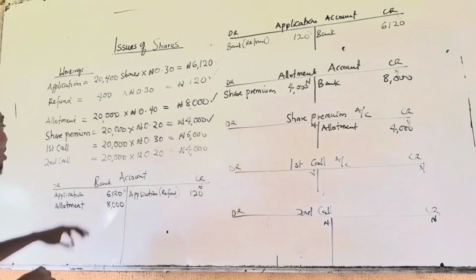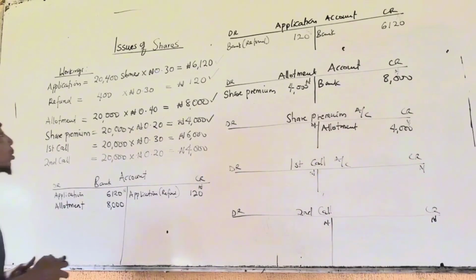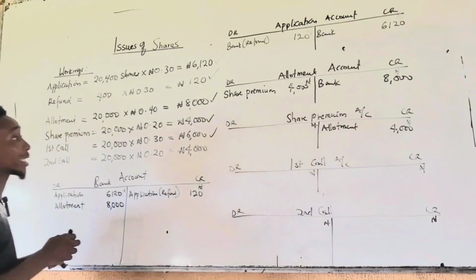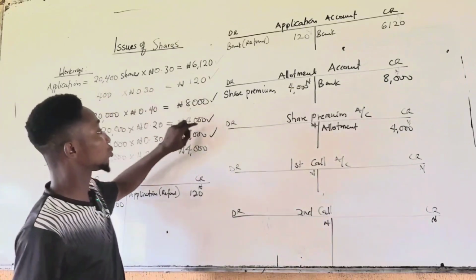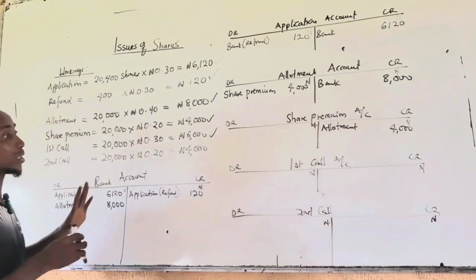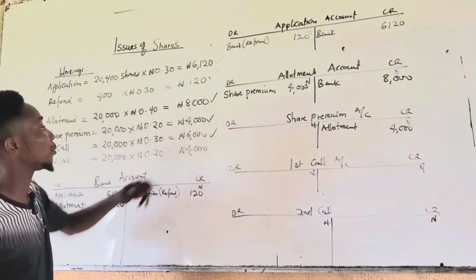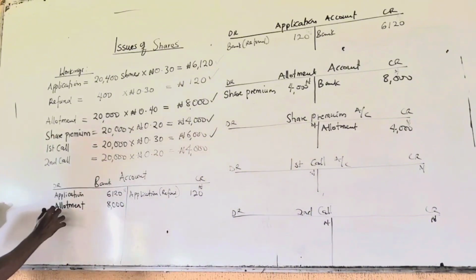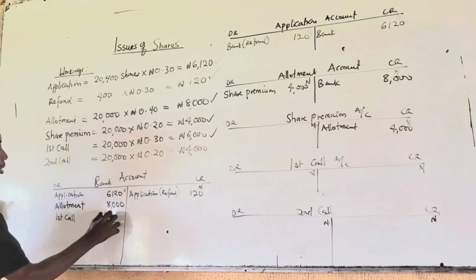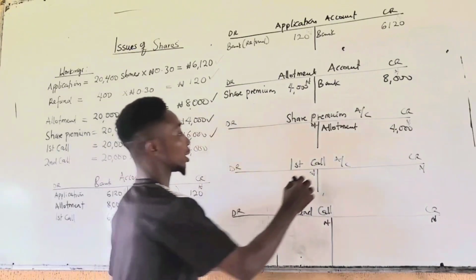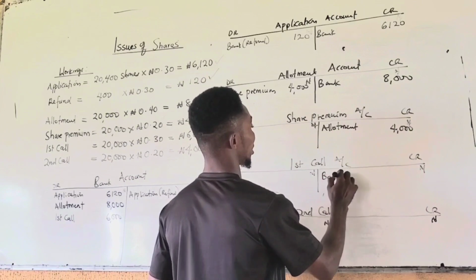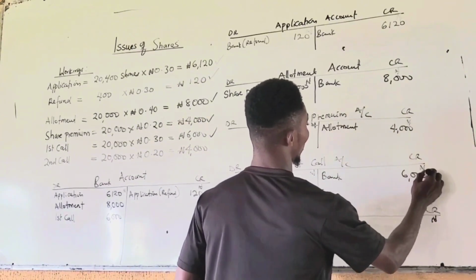Next, first call. We receive 6,000 naira. So that's how you treat refund. That's how you treat premium. No technical entry there. First call, how much was received? 6,000. Right? You debit the company's bank account, 6,000. You credit first call account. Particular will be bank, 6,000.